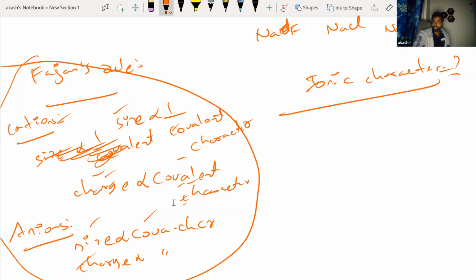Remember, more covalent character means less ionic character. I have given you Fajan's rule only for covalent character.